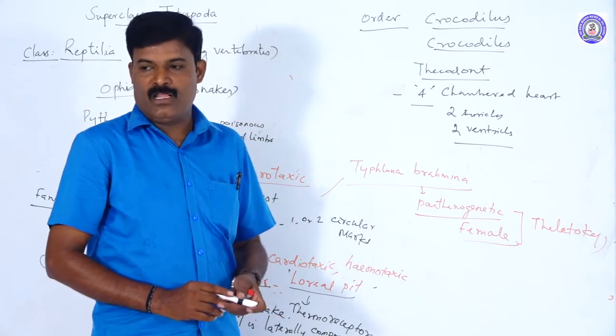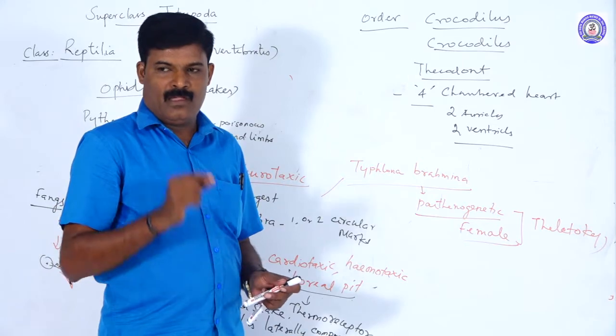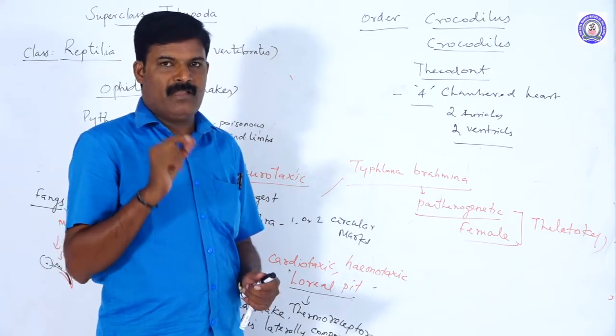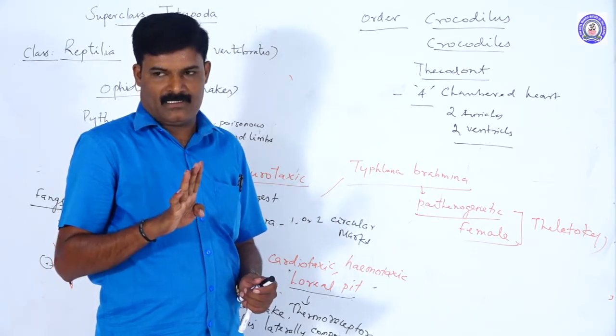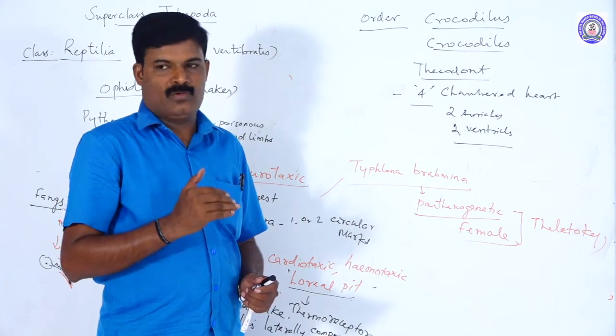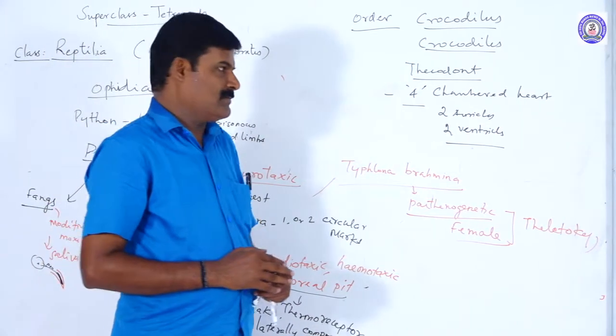Among the total animal kingdom, crocodiles, birds and mammals have a four-chambered heart. The remaining have 2 or 3.5 chambers.